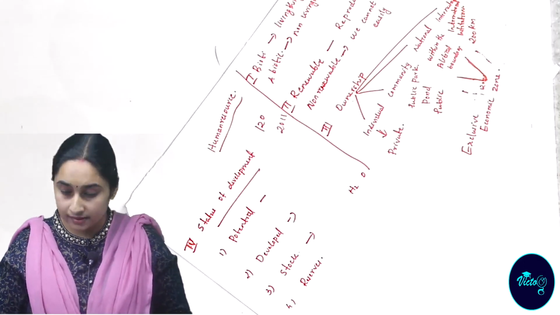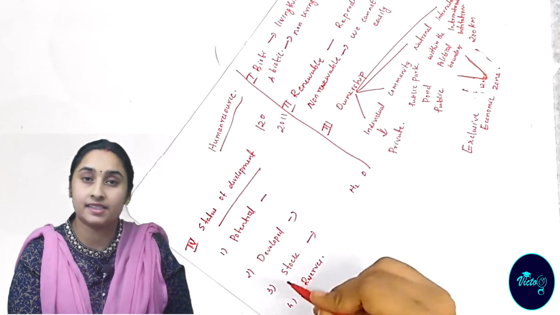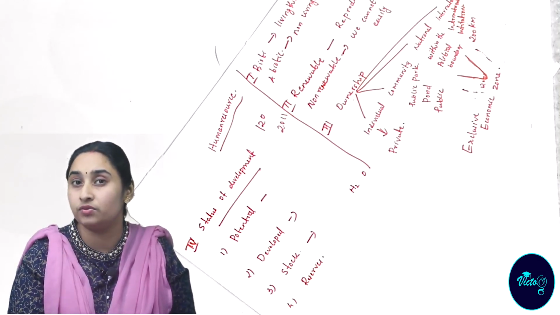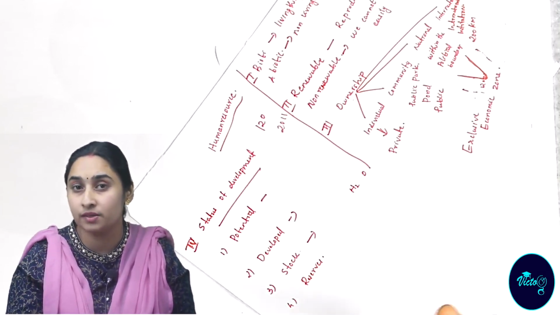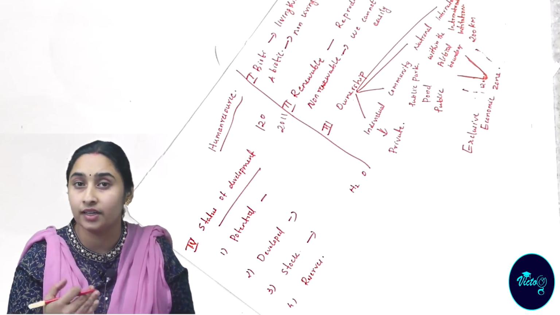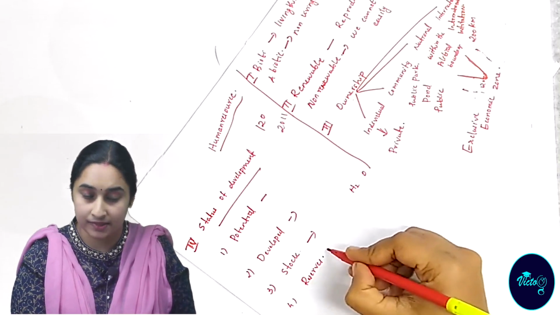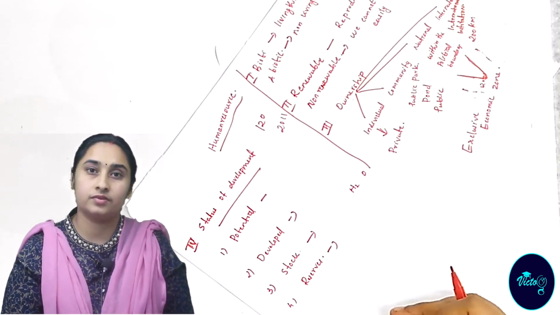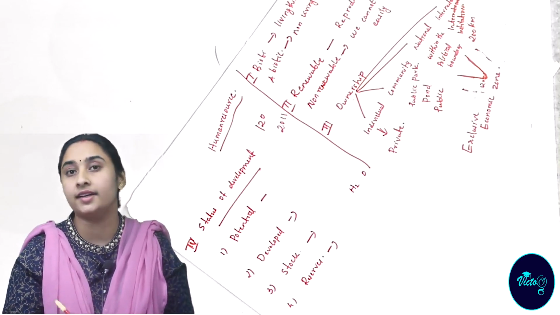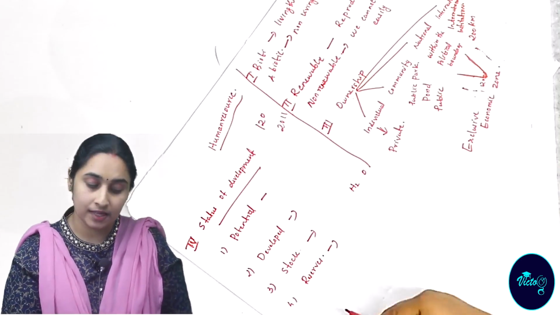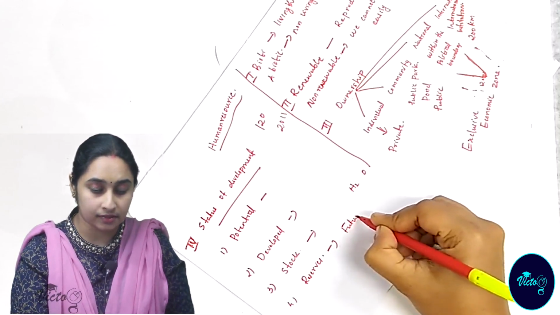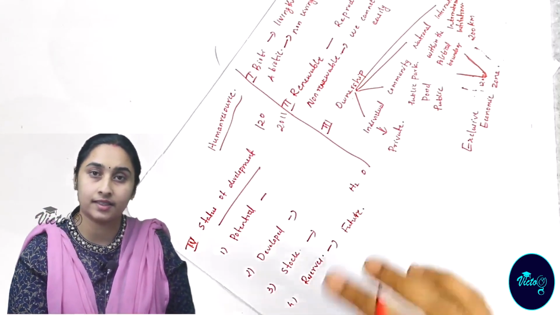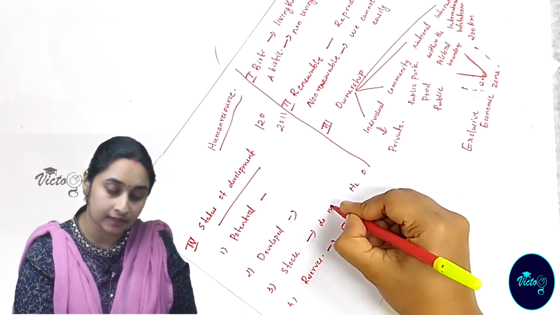Then the last one is reserves. Reserves are considered a subset of stock resource. That means it's also considered a stock for future purpose. We are not using it presently, it is kept for the future. Example, water in a dam for electricity generation, we are keeping it for future purpose. So that is known as reserves. In the case of stock resources, resources are there, but we do not know the technology.